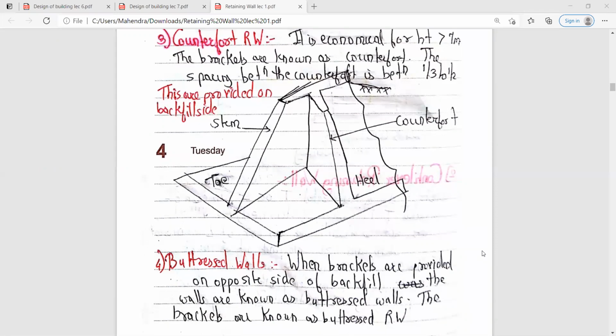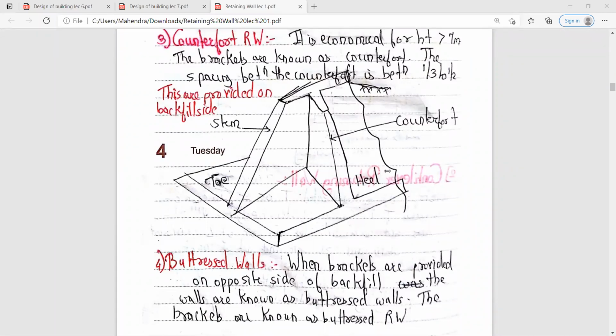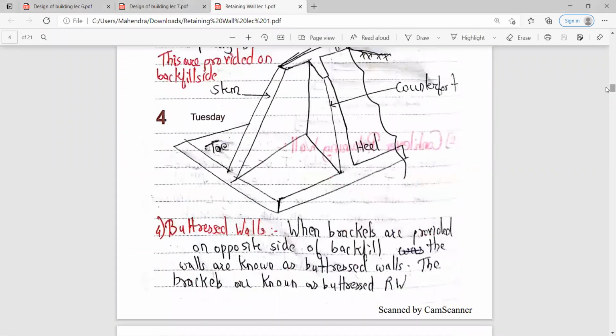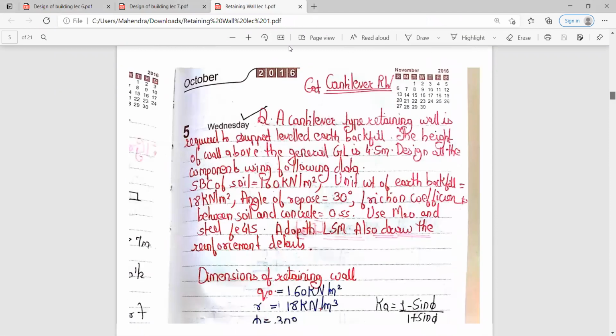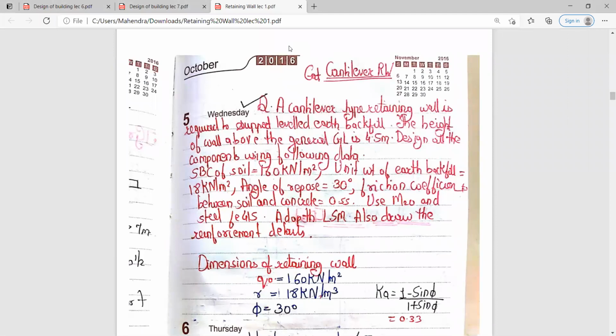Yes, should we proceed with the designing part? Yes, understood or not? We'll start with the sum. Yes, is my screen visible to everyone? Okay. So we will start with the sum.